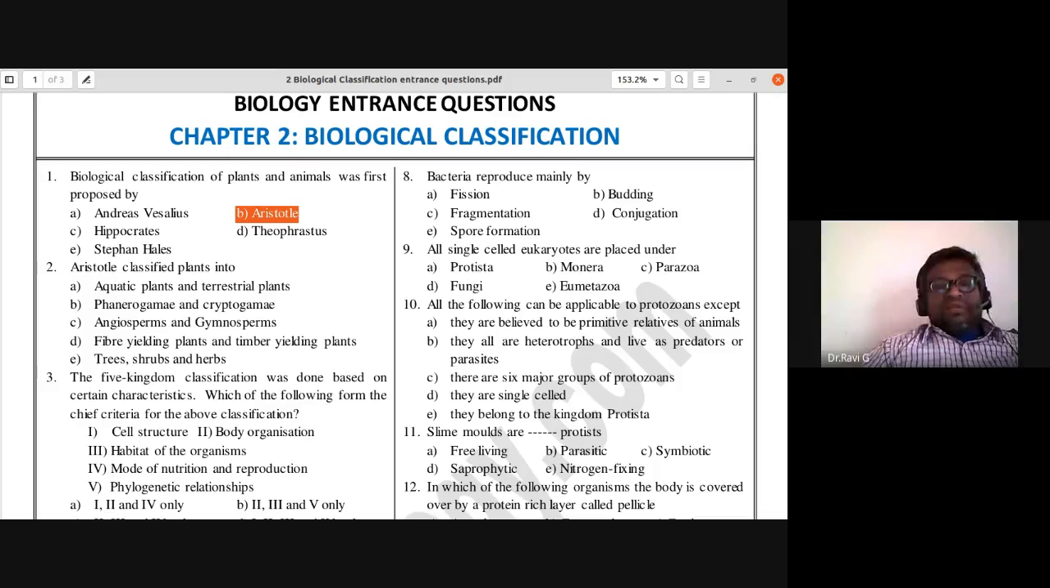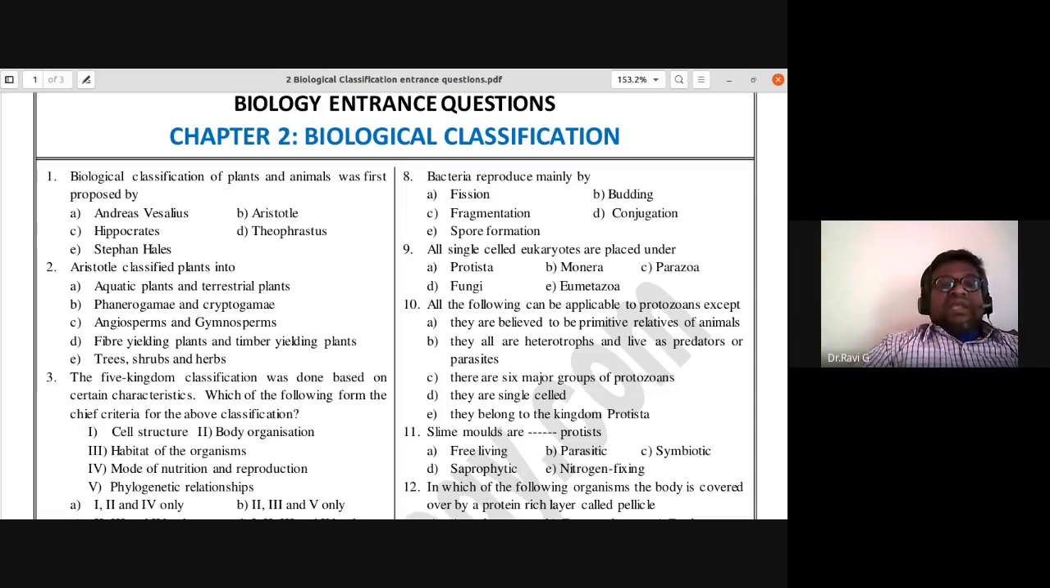Okay, dear students, today we'll be discussing the biological classification MCQ questions from this chapter. The first question: the biological classification of plants and animals was first proposed by Andreas Vesalius, Aristotle, Hippocrates, Theophrastus, or Stephen Hales? The answer is Aristotle. Aristotle for the first time proposed the primitive type of biological classification of plants and animals.